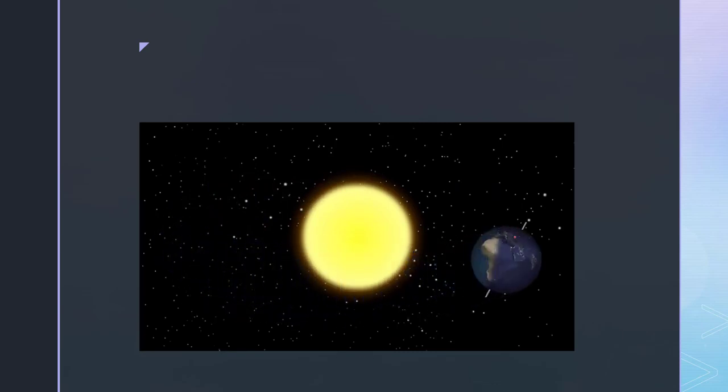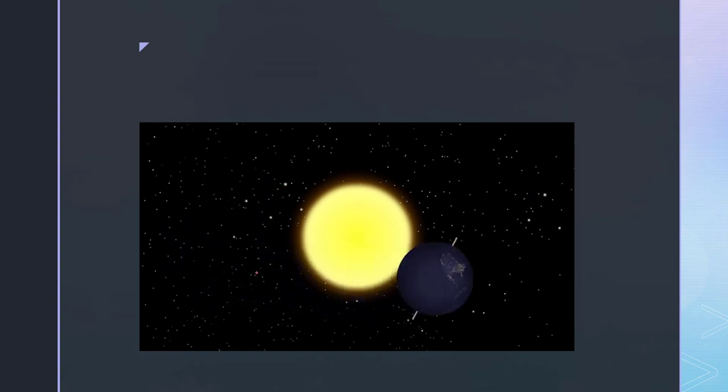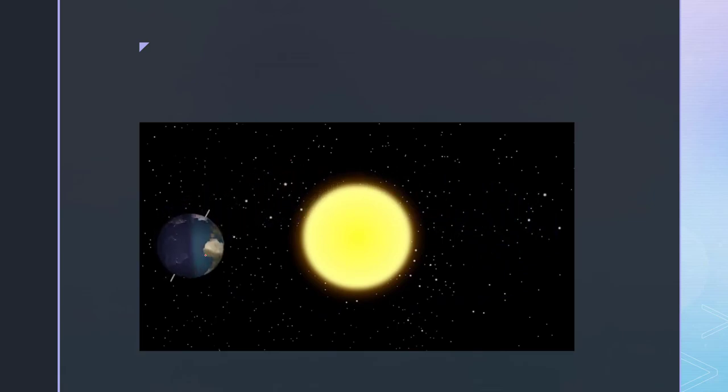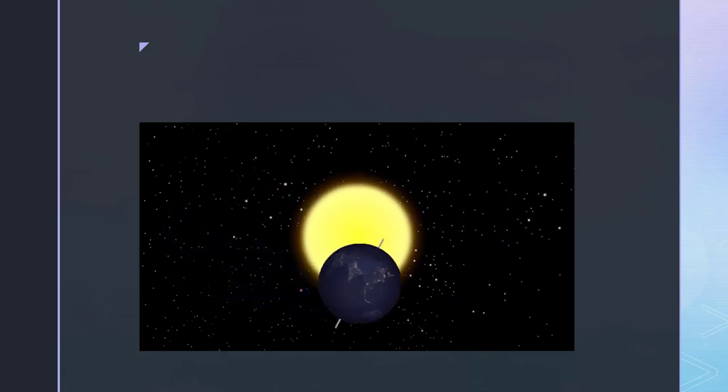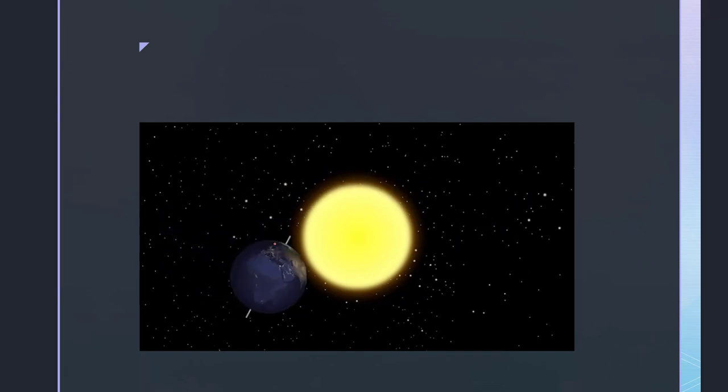You can see the darker area and the lighter area. Light areas are having day while dark areas are having night. I hope you have understood now how the day and night changes.